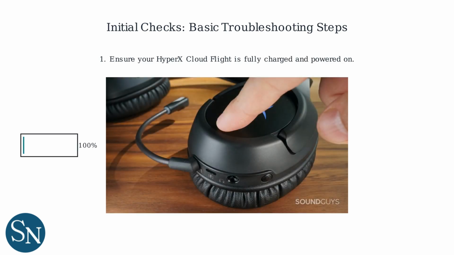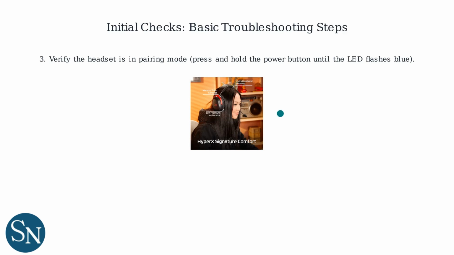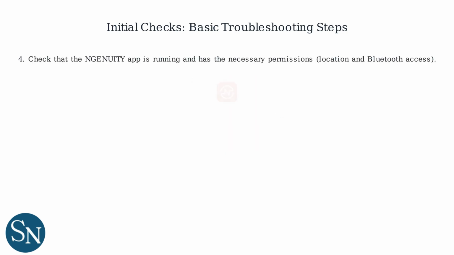First, ensure your HyperX Cloud Flight is fully charged and powered on. Second, confirm that Bluetooth is enabled on your device, whether it's a PC, Mac, or Android. Third, verify the headset is in pairing mode by pressing and holding the power button until the LED flashes blue. Fourth, check that the NGENUITY app is running and has the necessary permissions for location and Bluetooth access.